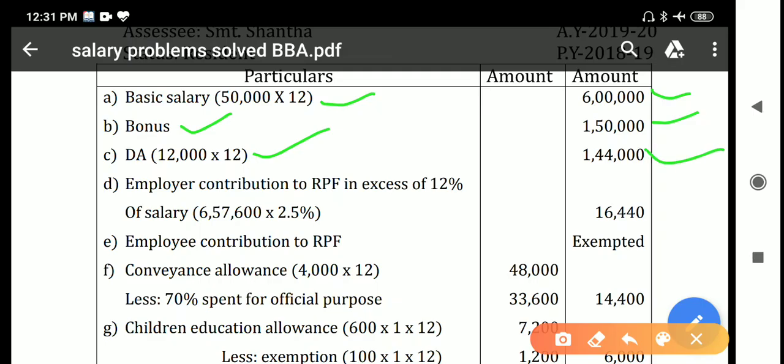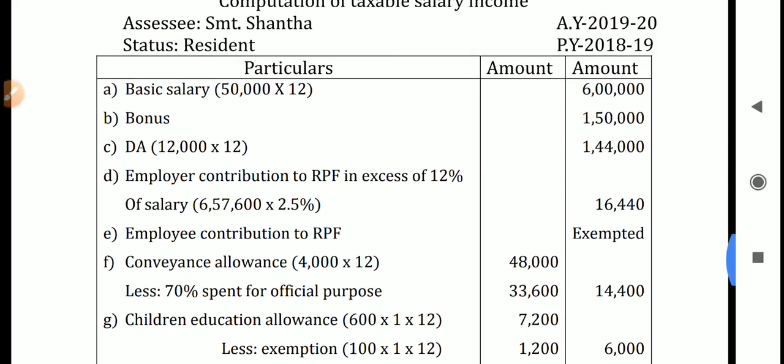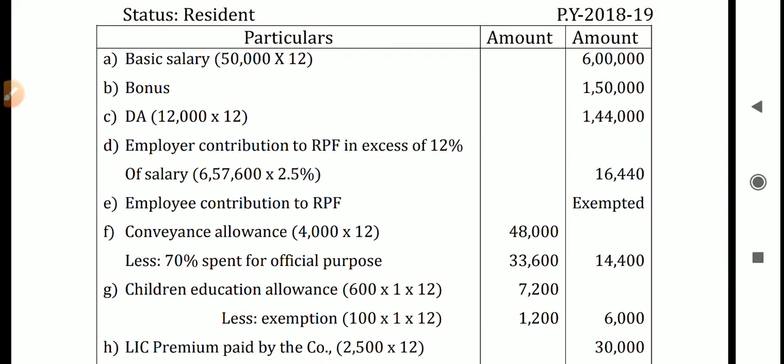Next is employer contribution to RPF in excess of 12% of salary. I already told you that 2.5% is the excess over 12% of salary. How does 6,57,600 come? For the calculation of RPF you have to consider 4 items. The meaning of salary includes basic salary, dearness allowances, dearness pay and commission.